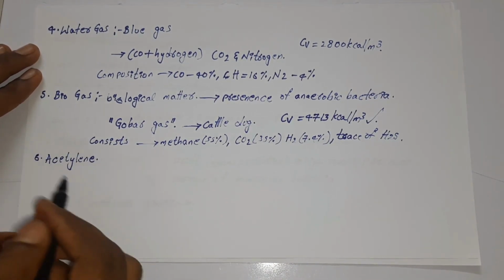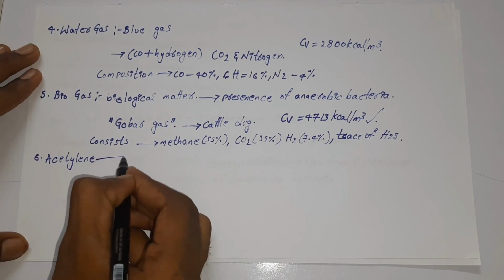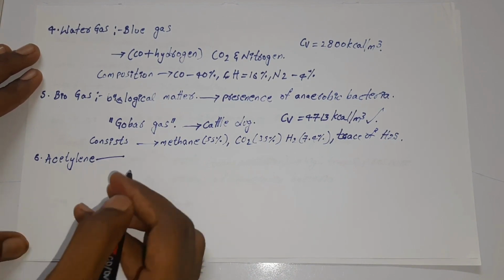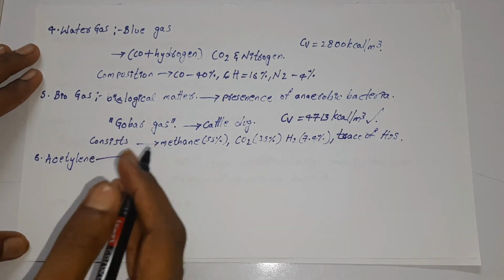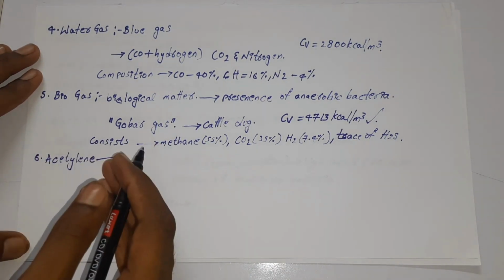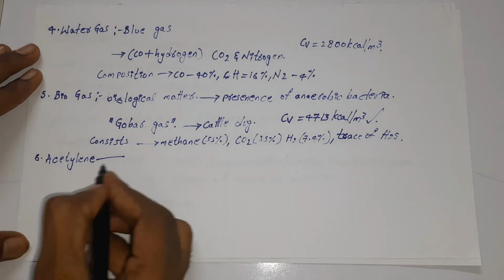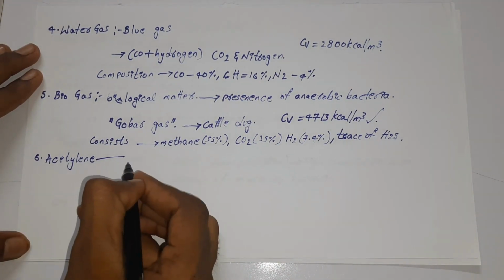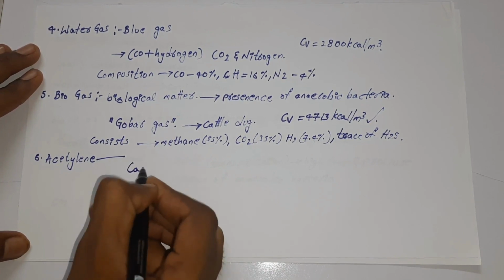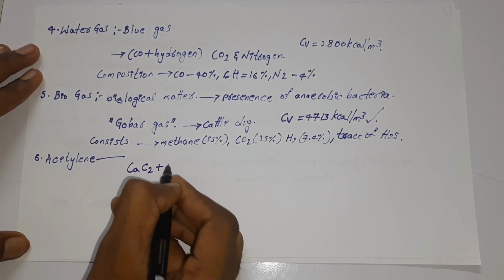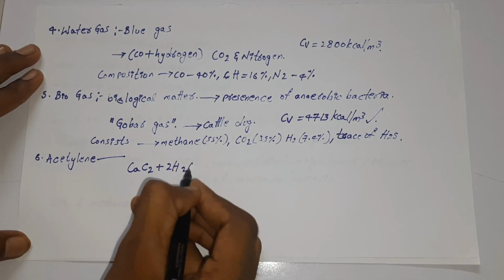And the last gas is acetylene gas. Acetylene gas is prepared by the action of water on calcium carbide. If we represent this as a reaction equation, it will be CaC2 plus 2H2O, that is the water molecule.